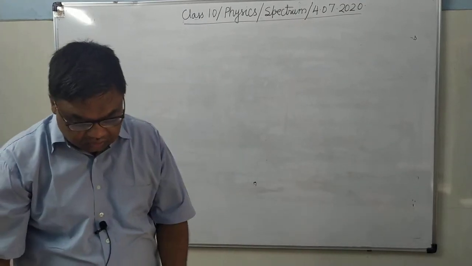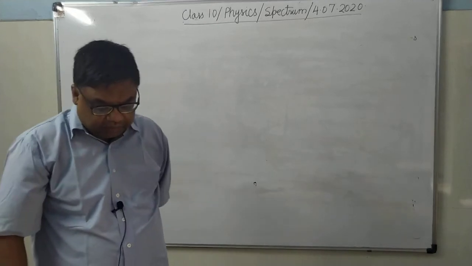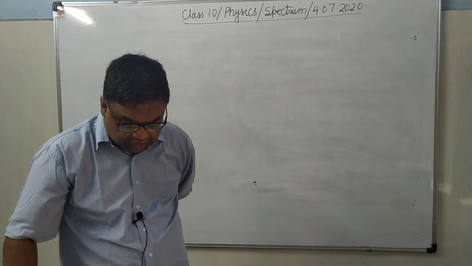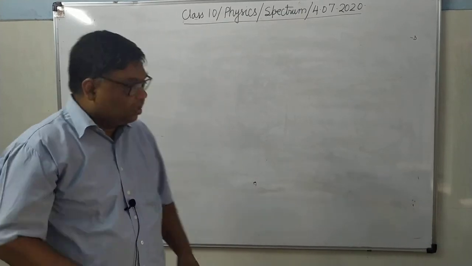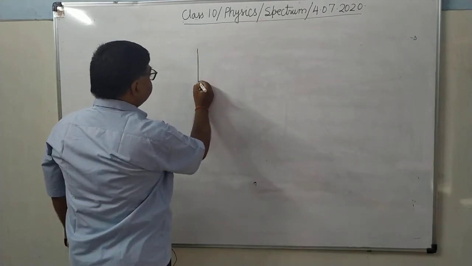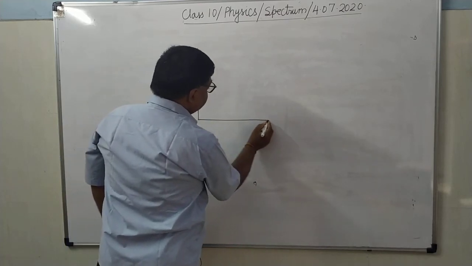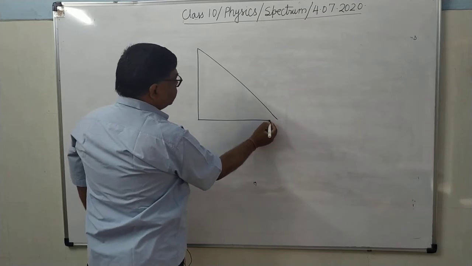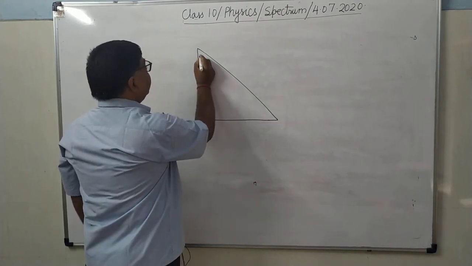Now see here, a beam consisting red, blue and yellow colors is incident normally on the face AB of an isosceles right angled prism ABC. Isosceles right angled prism means this angle will be 90.